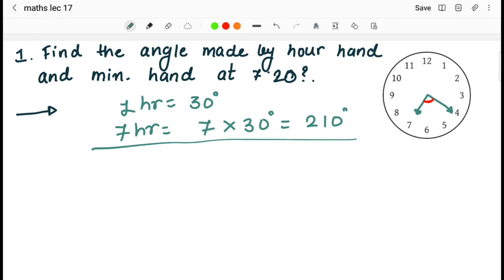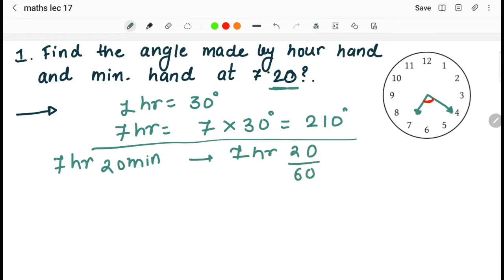Now here 7 hours have been calculated, but what we have to calculate again is the 20 minutes. For converting the 20 minutes into hours, we do 20 divided by 60, so we can directly convert into hours. So it is 7 1 by 3 hours.